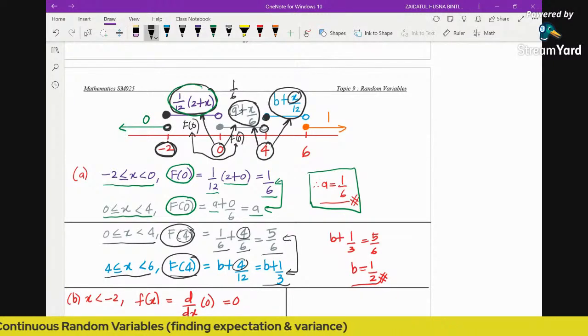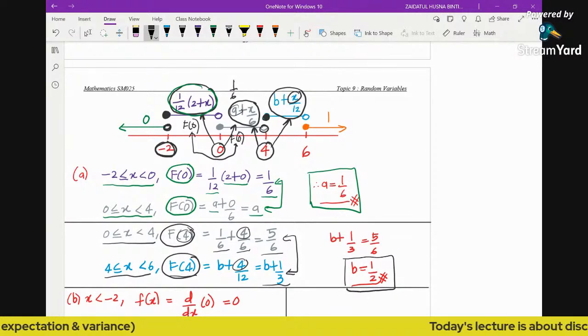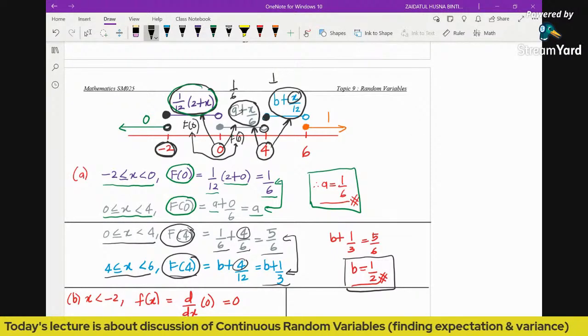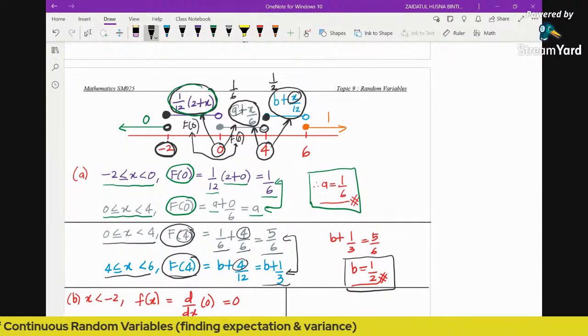So now what can we do? We can just equate these two. So you can conclude that b is 1/2. So after we obtain the values of a and b, you can just substitute into the function, into the cumulative distribution function. All right, so then what's next?